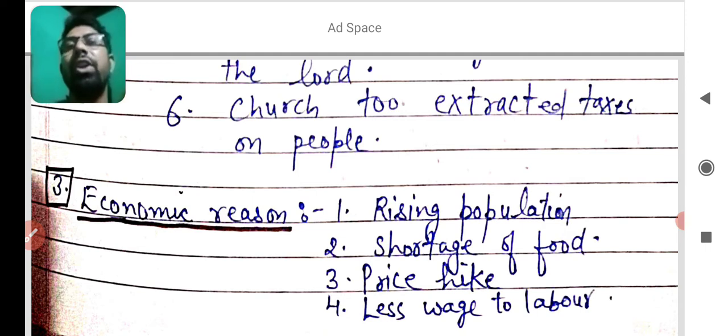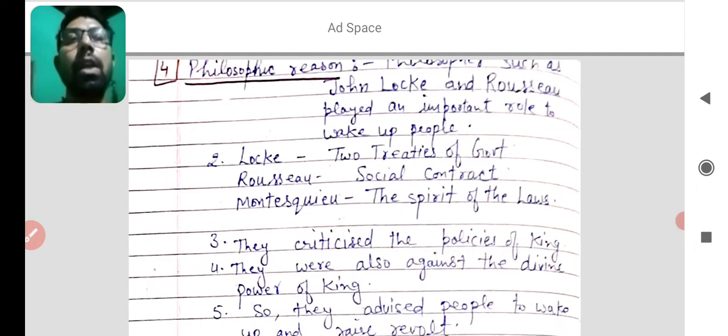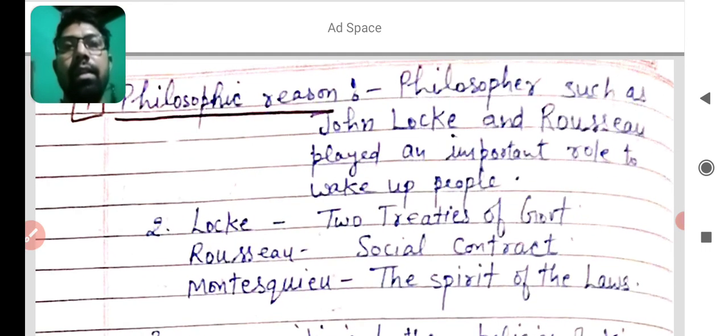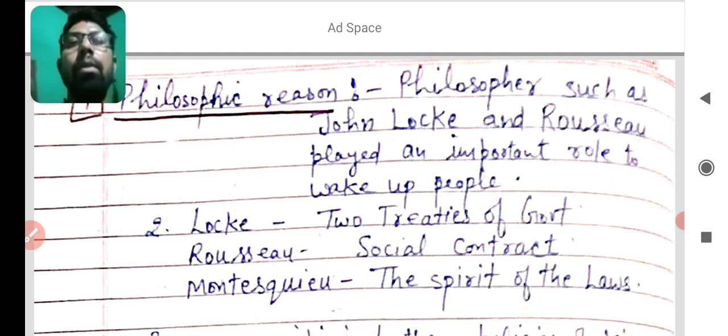That's why they revolted against Louis XVI. I hope this economic reason is also clear to you. Next, the philosophic reason. In class I told you what is meant by the philosophic reason. It means there were many philosophers at that time in the society of France. They woke up the people and raised their intentions to revolt against the king.